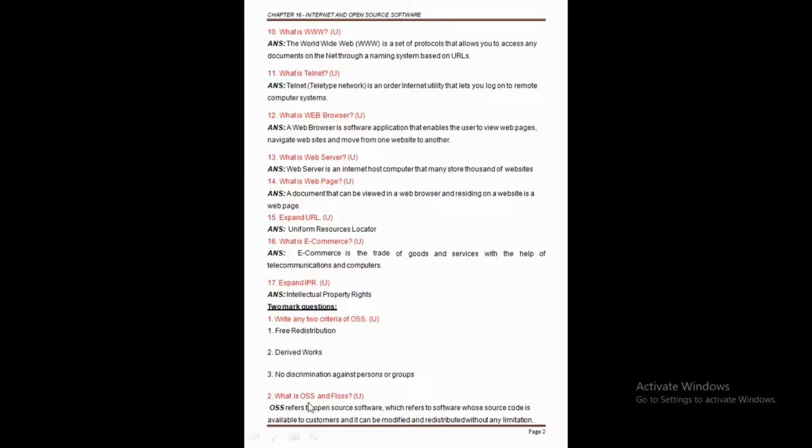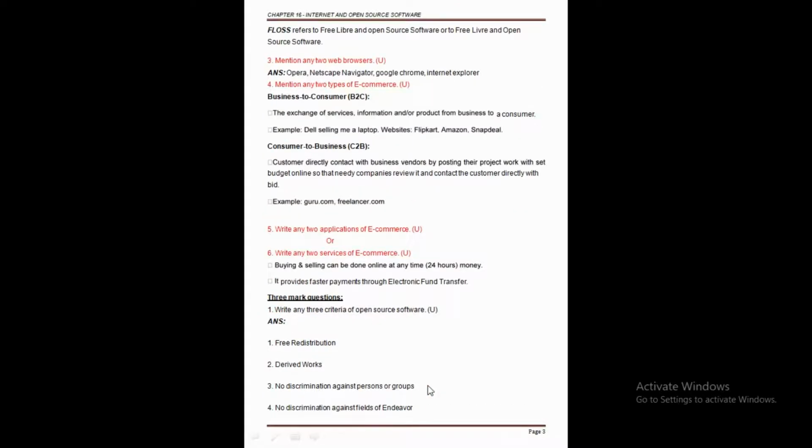If you want to make some changes in the software, you can do it, and after the modification of the software, we can redistribute such software without any limitations. Clear this point here? So this is the meaning of OSS, and we also know that an OSS may come free of charge, or maybe with the payment of nominal charges that developers may charge in the name of development. That means for the improvement of the software, or for the support of the software, they are charging some amount. So this is about our OSS.